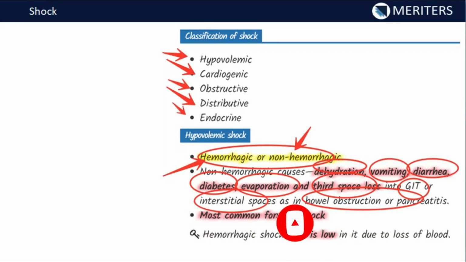Now, the most common form of shock is hypovolemic shock. Again, a very important question for the exam, they ask which of the following is the most common form of shock, and the answer is hypovolemic shock. So in hemorrhagic shock, what is the sign? The jugular venous pressure is low due to the loss of blood. So there is less blood inside the vascular system, inside the veins, inside the arteries also. Since less blood is there in the veins, its level will be low. That's why it is an indication of hemorrhagic shock that JVP is low.